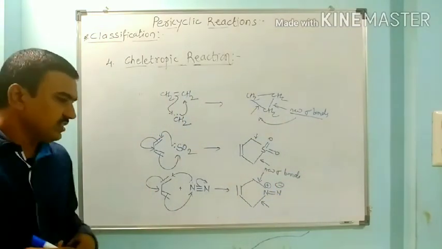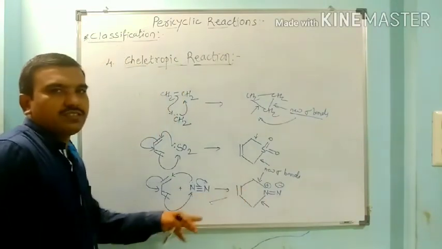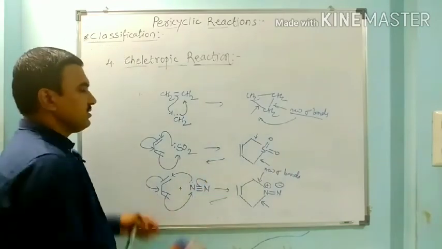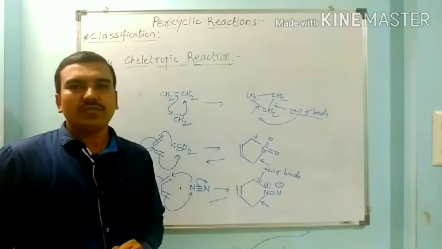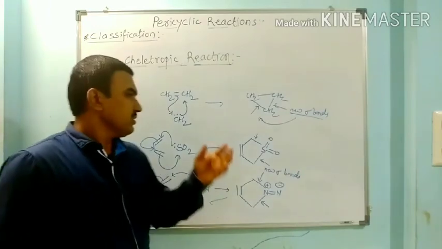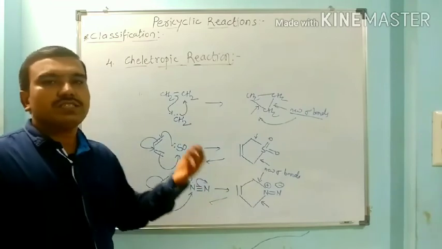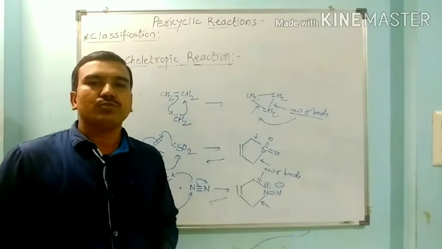In the elimination, we have exactly the opposite. This is chelotropic elimination. So in this way, carbene can be inserted across an alkene, or sulfur dioxide or nitrogen can be inserted across the terminal carbons of a diene, with the formation of two new sigma bonds.